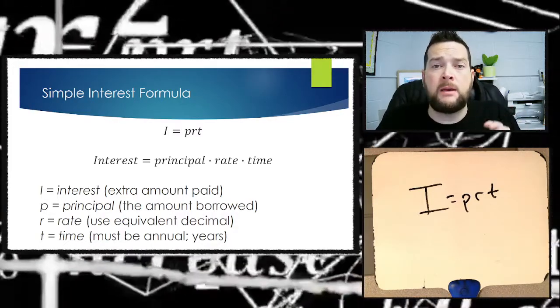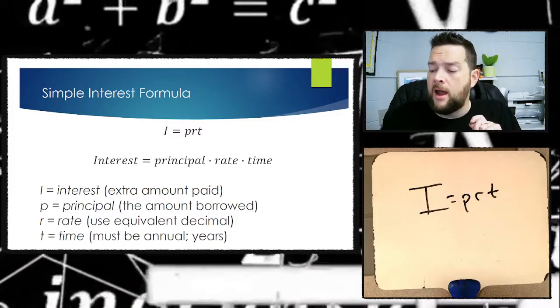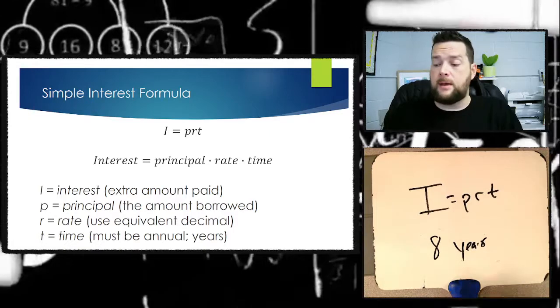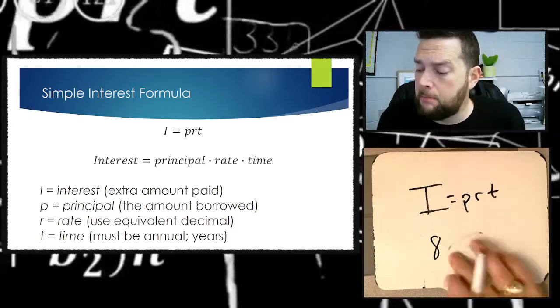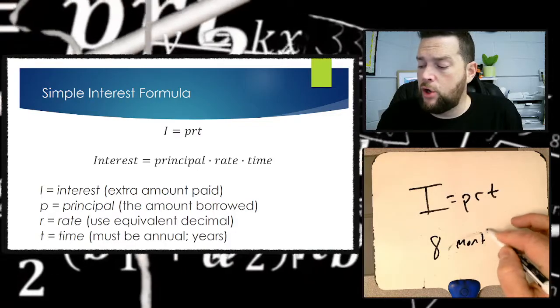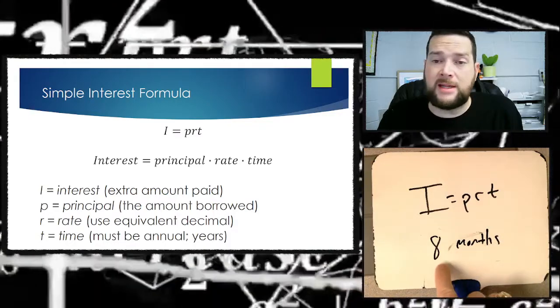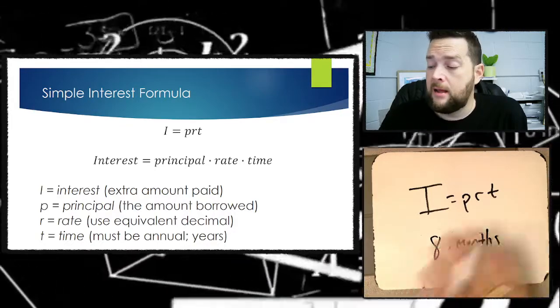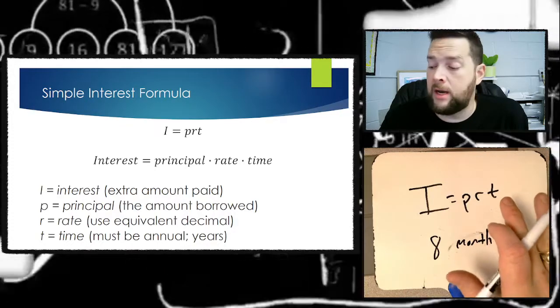Annually means yearly. So if the problem says 8 years, then you're going to put the 8 in for the T because it's years. But if it said months, then you need to first convert that to years before you put it in for the T. The T can only be put in as years.